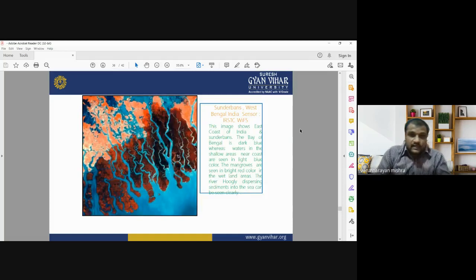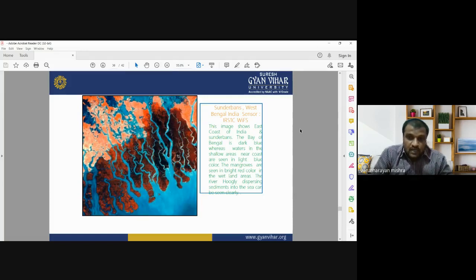This is the satellite image of the Sundarban area in West Bengal, acquired by the IRS-1C wide field sensor. The image is showing the east coast of India and the Sundarban area. The Bay of Bengal is dark blue, whereas water in the shallow areas near the coast is seen in light blue color.